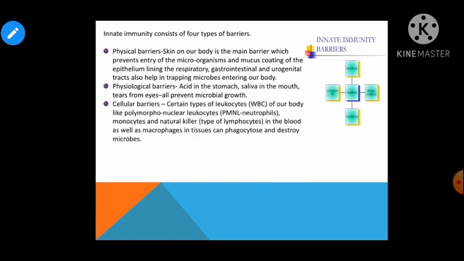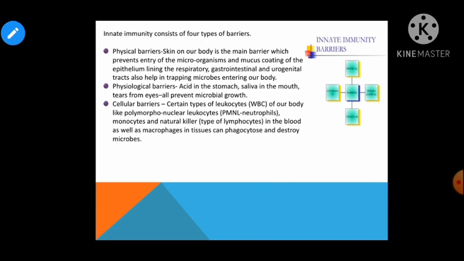The third category is the cellular barriers. A special type of cells which is present in our body and which kills the disease causing agent, right? So those cells come under the category of cellular barrier. For example, WBC, we all are aware, white blood corpuscles, lymphocytes, polymorphonuclear leukocytes, right? Like neutrophils, monocytes, macrophages.